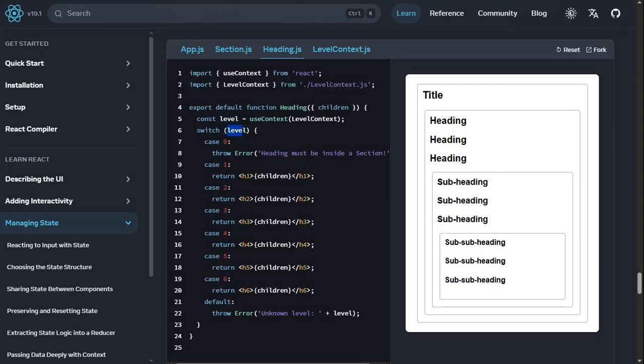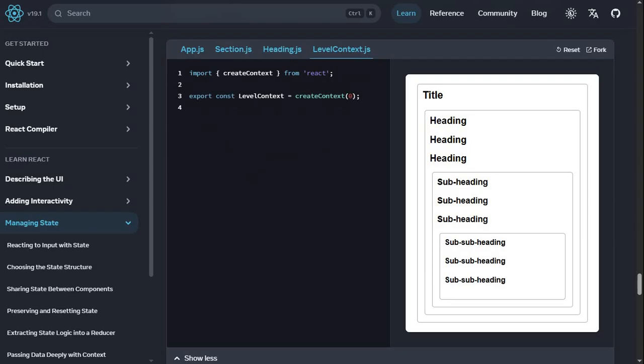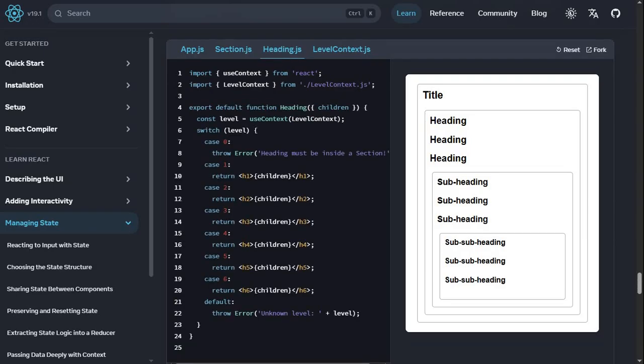So if this is like a level 1, level 2, level 3, level 4, like display smaller and smaller text, and if there's no level, throw an error, right? And then we are defining levels here manually. So level plus 1. And then children, I guess, as each child is rendered, it will add one more level to it. Oh yeah, this is just default. Okay, I think I understand this.